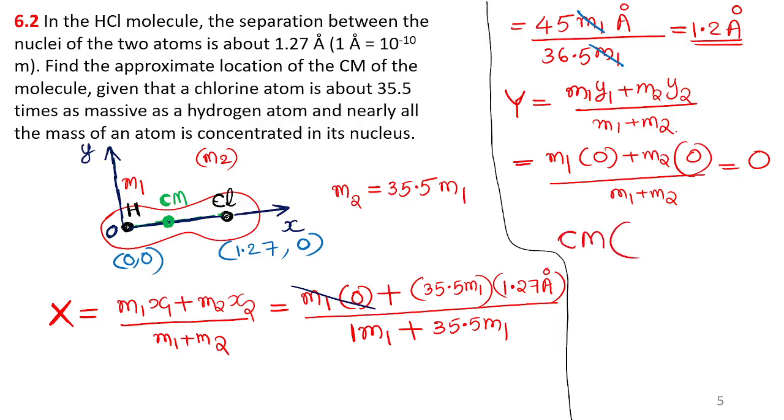So the center of mass has x coordinate 1.2 angstrom, y coordinate 0. Meaning the center of mass is located 1.2 angstrom away from the hydrogen atom. It is between hydrogen and chlorine, but not exactly at the middle. Understood? We got the answer.